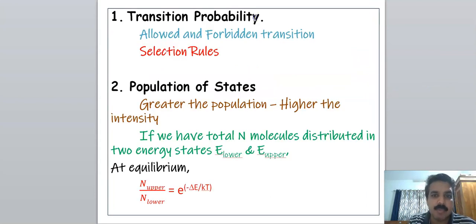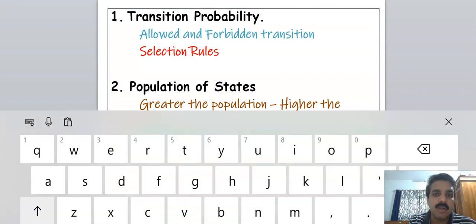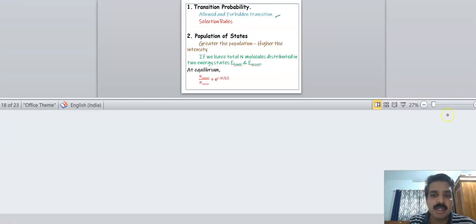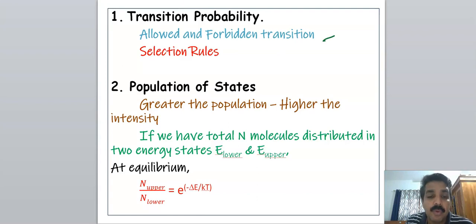First one, transition probability. We know that all transitions are not equally probable. Probabilities of transitions are different. And from quantum mechanical principles, we can derive which transitions are more probable or which are not probable.